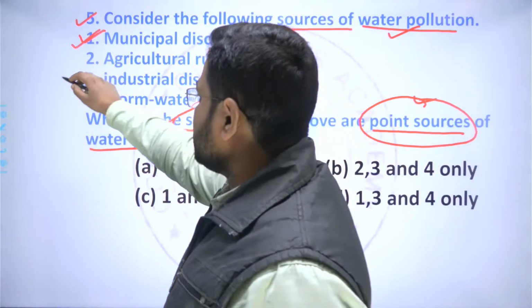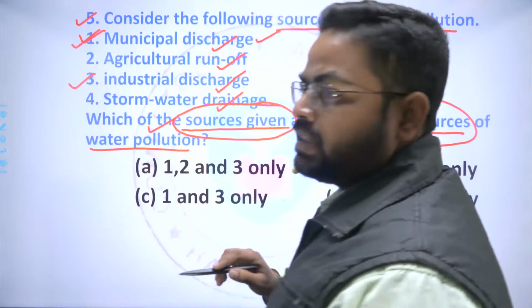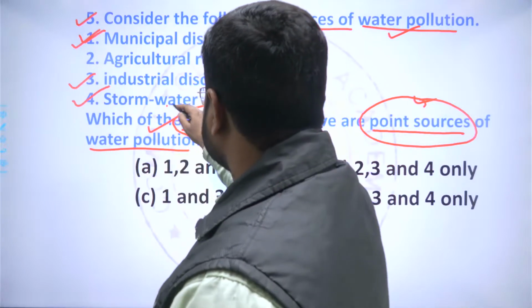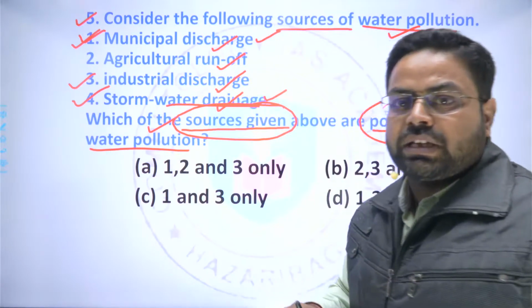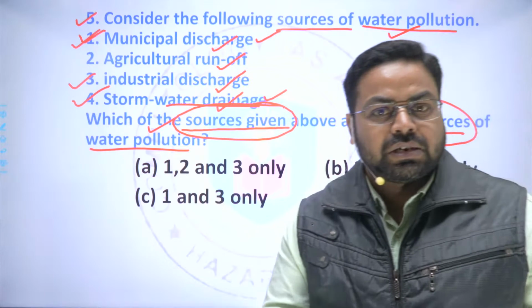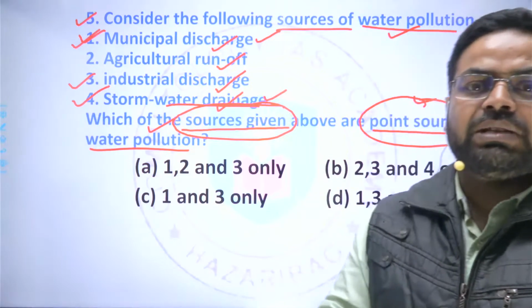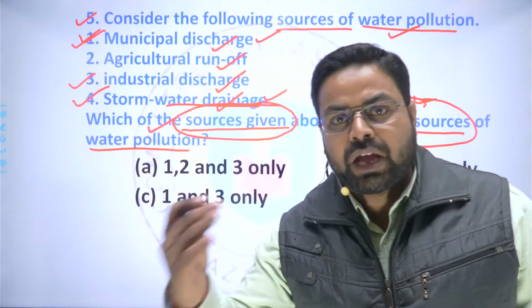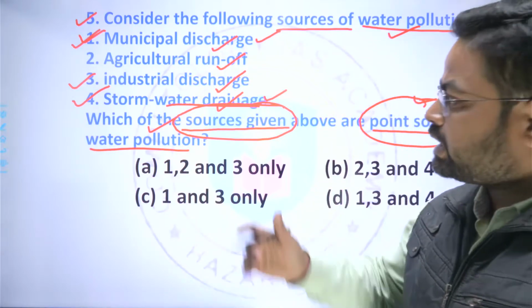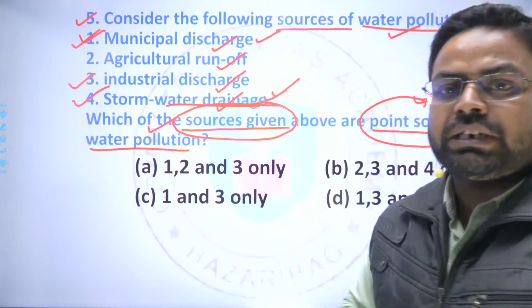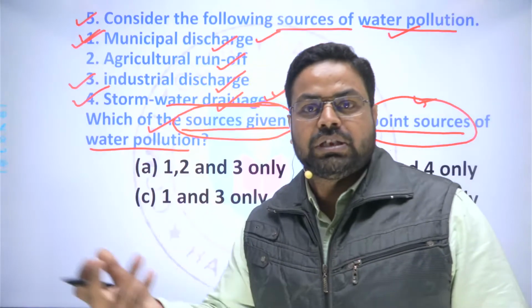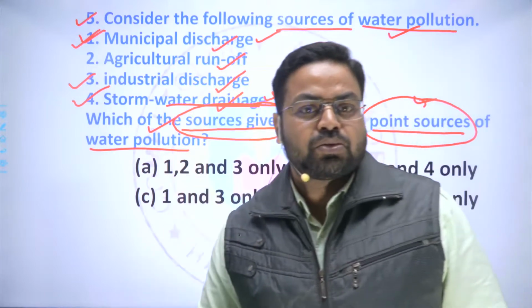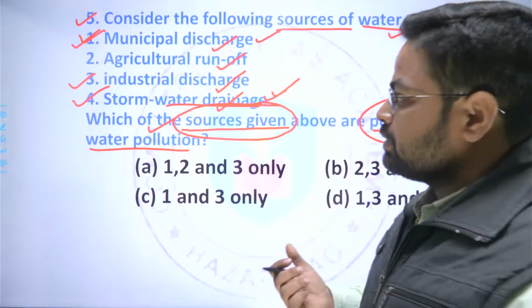So municipal discharge is a point source, industrial discharge is a point source. Storm water discharge: these waters get to the drainage system or sewerage system of any municipal area, and thereafter they are discharged through the manhole to the water bodies. So it can also be ascertained that these manholes are the source of water pollution through which the storm water discharge is coming.